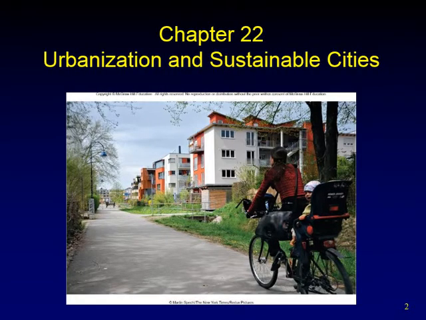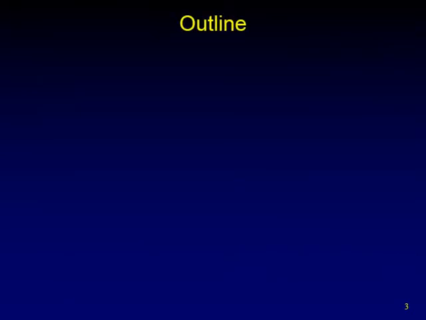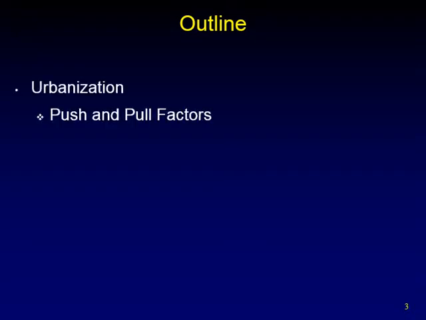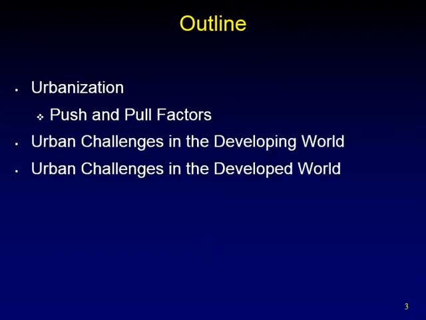Chapter 22, Urbanization and Sustainable Cities. As of 2015, more than 50% of the world's population lived in urban areas. In industrialized nations, the number is even higher. This high degree of urbanization has led to many environmental problems. Why have so many people moved to urban areas? What can we do to combat the problems associated with this high level of urbanization?